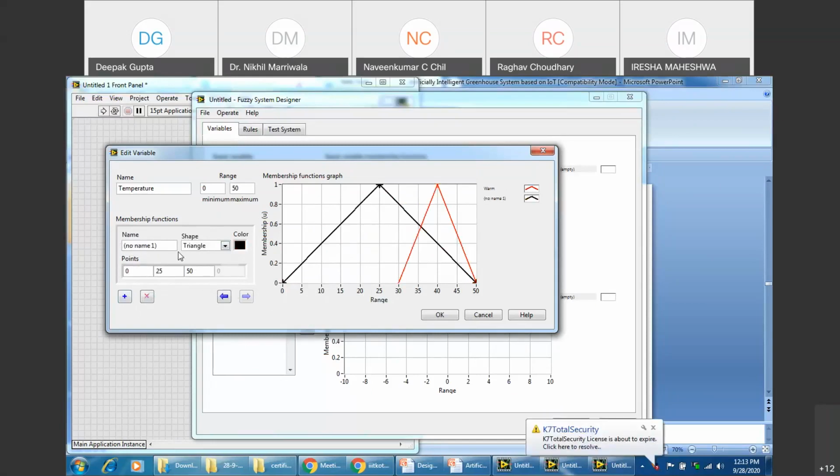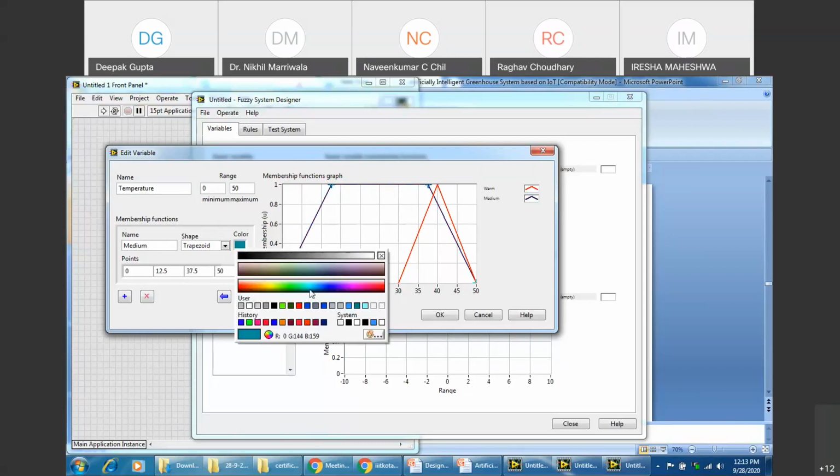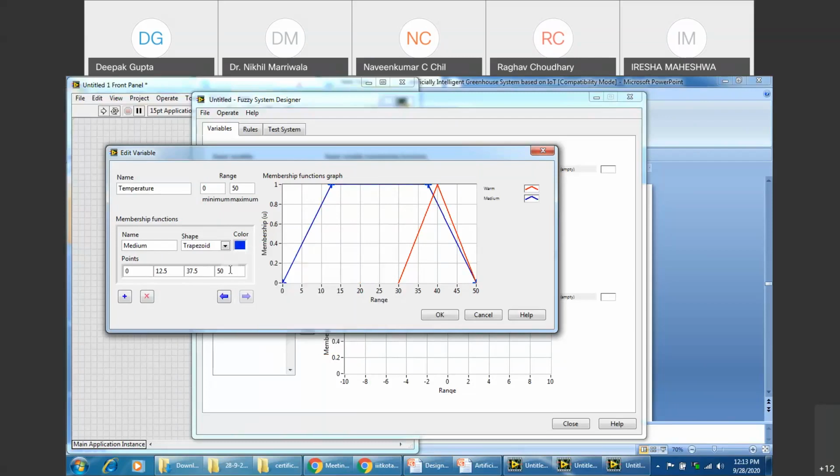And another value, medium. Trapezoidal function in this case. A bright blue color would be right.